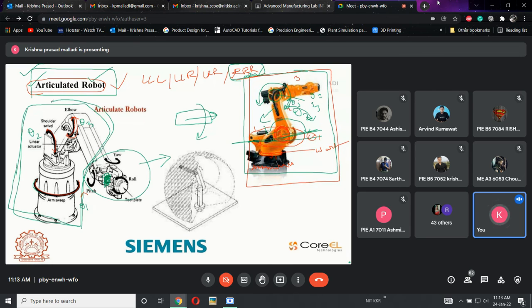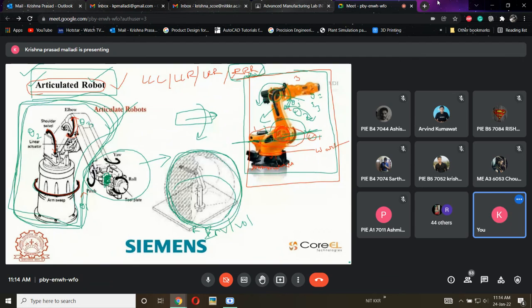Okay. So if the robot skeleton has all the rotations in rotary direction, then we will call it an articulated robot, and it is the most widely used robot in the industry. Now see here, robot envelope or volume. If it is an articulated robot, then it has a huge area to cover. It can cover any point in the space within the given sphere, which means it can reach 360 degrees in this direction, and at the same time 360 degrees in the internal direction also. Everywhere it is supposed to cover.